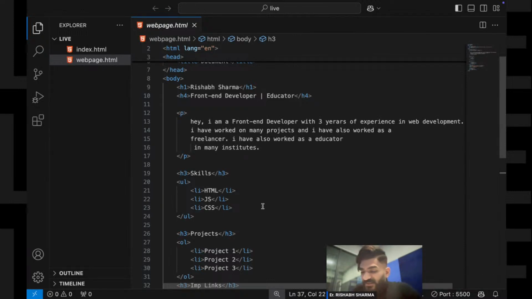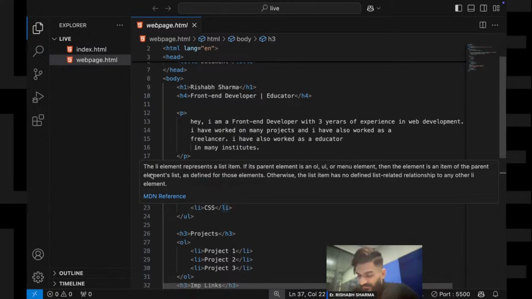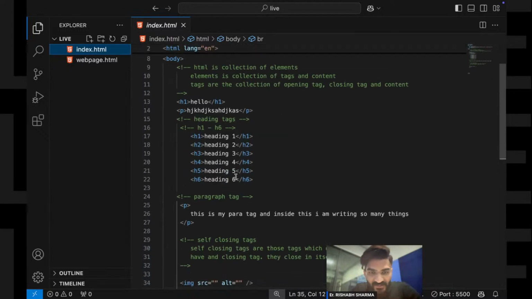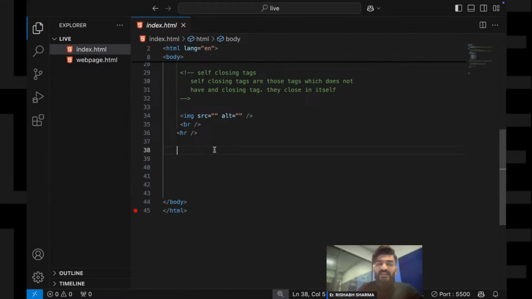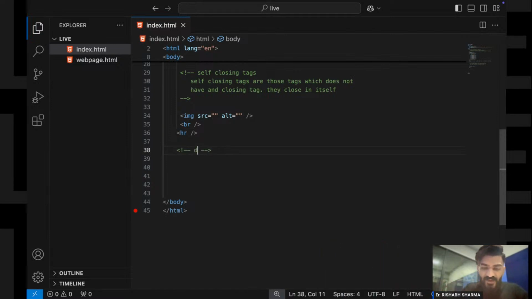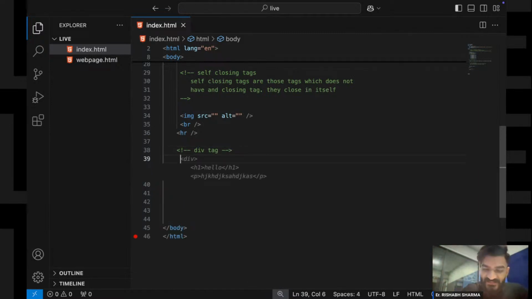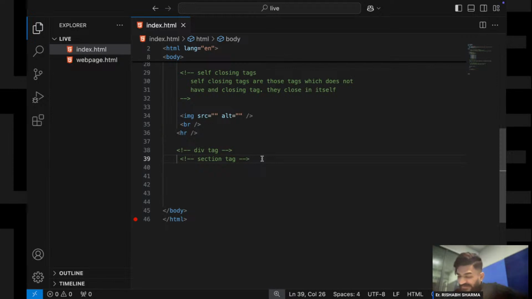Okay. So additional to these tags, guys, we have one thing called the div tag. So let us first understand what is the div tag. Anybody? What is the div tag? There are some more tags like the div tag, or I can say the section tag, right? So what are these? Containers, right? Exactly. So div is nothing but the container tag.